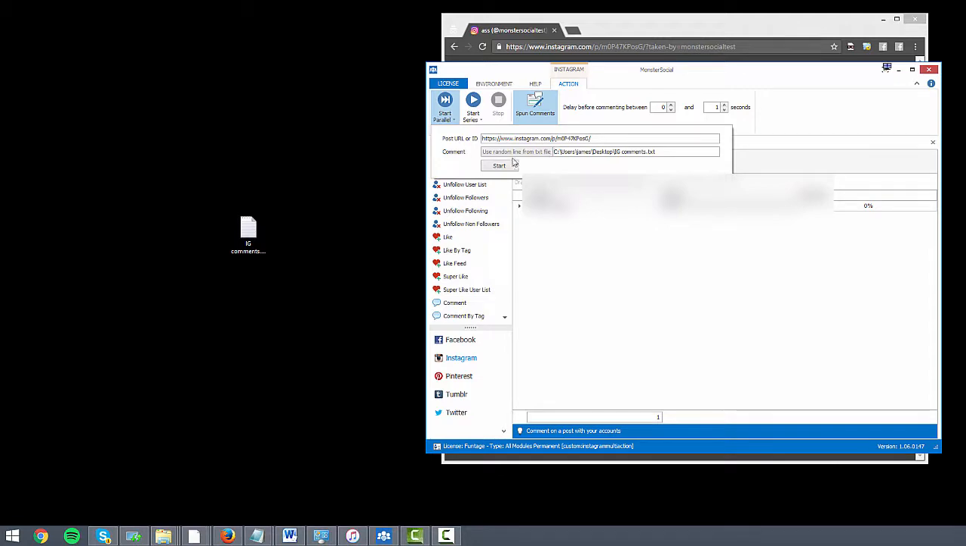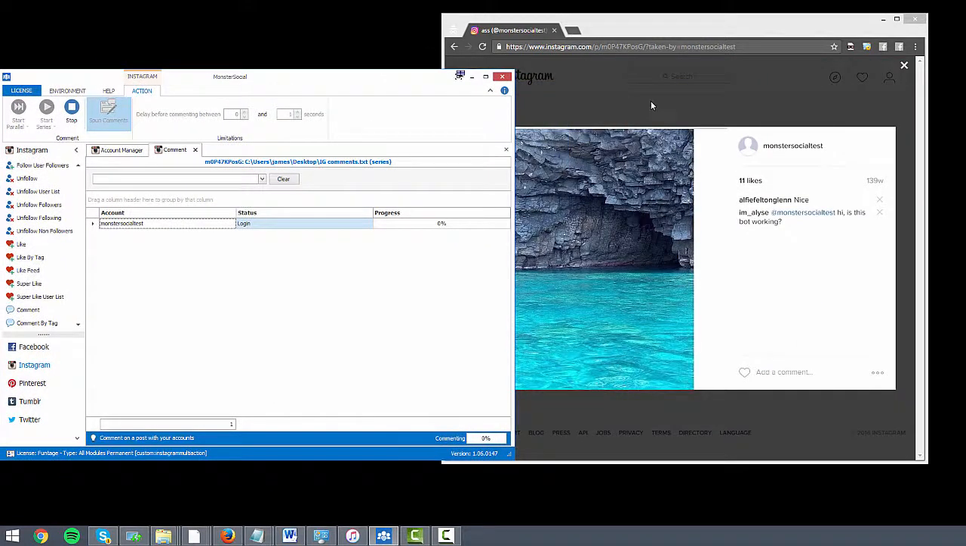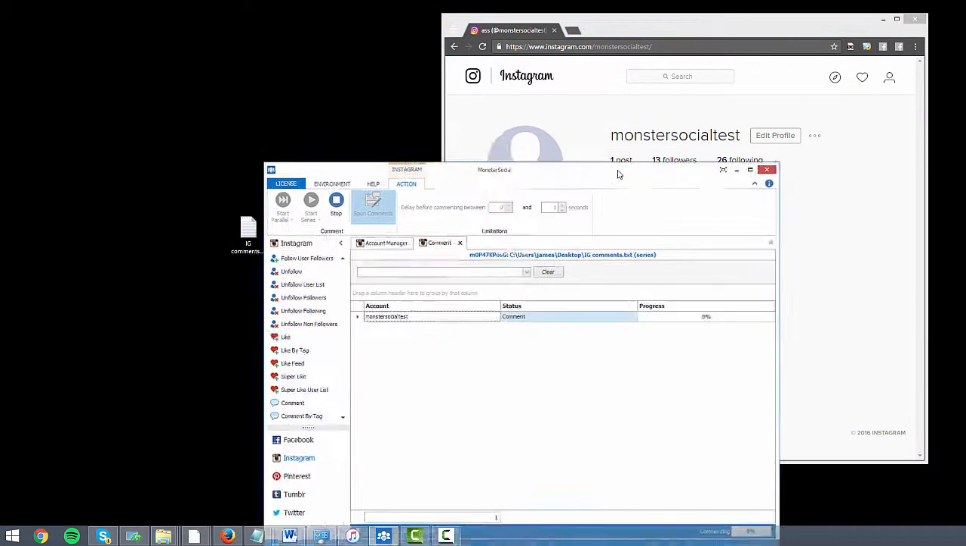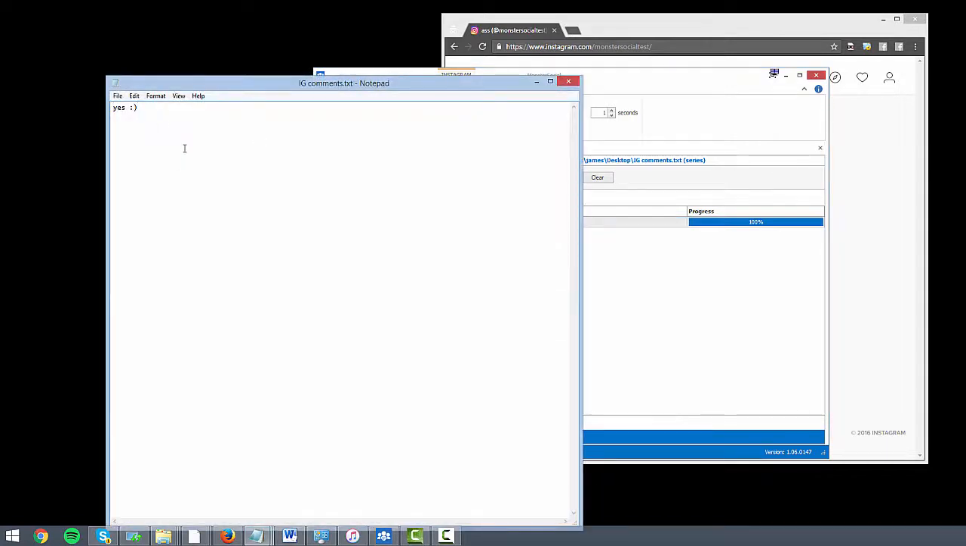Okay, cool. You can see I've loaded that all in, and now I'm going to press start. What this is going to do is log in, go to that post ID and post one of the comments from a line on here. So for example, I could put a few in.